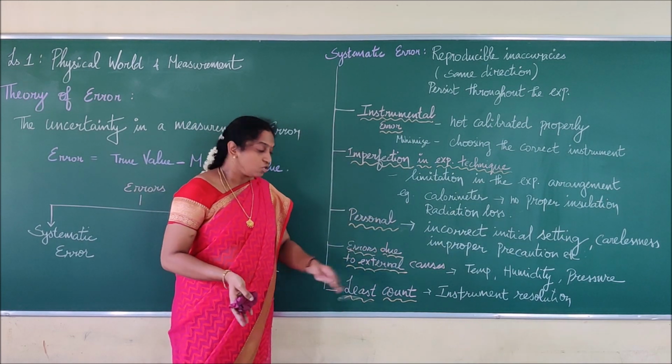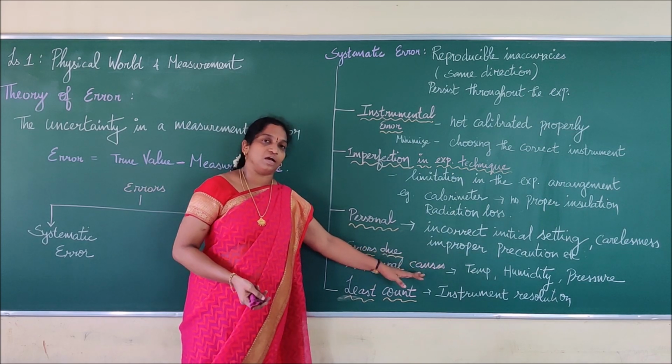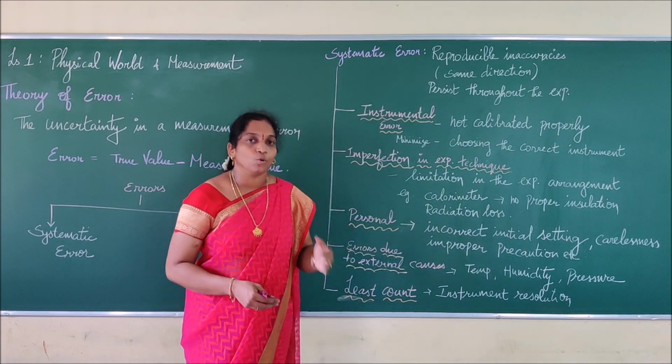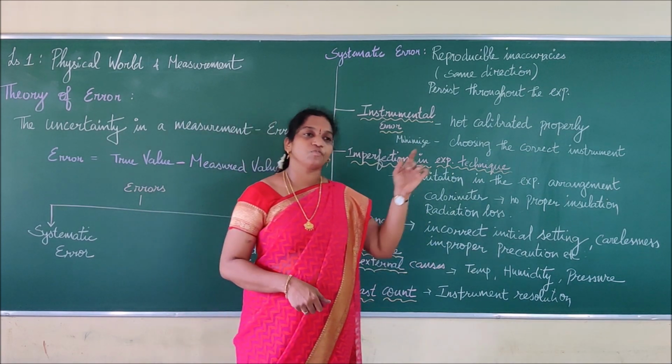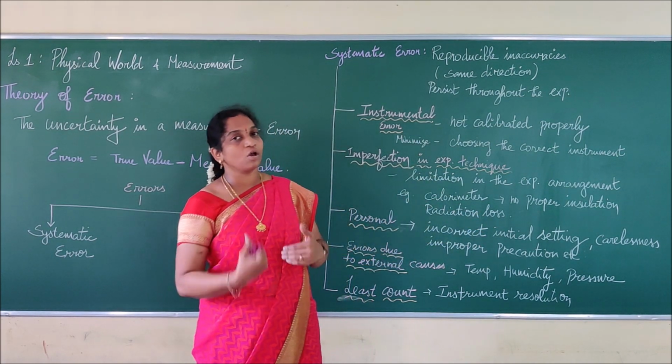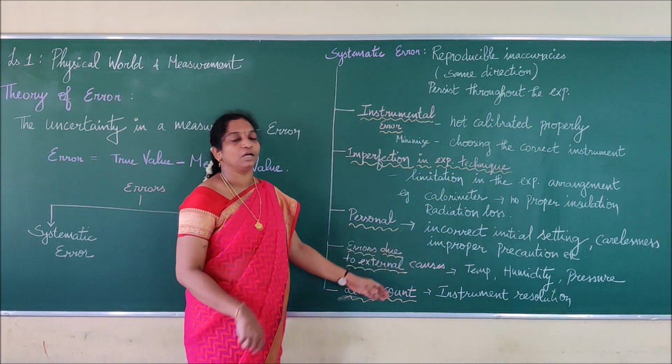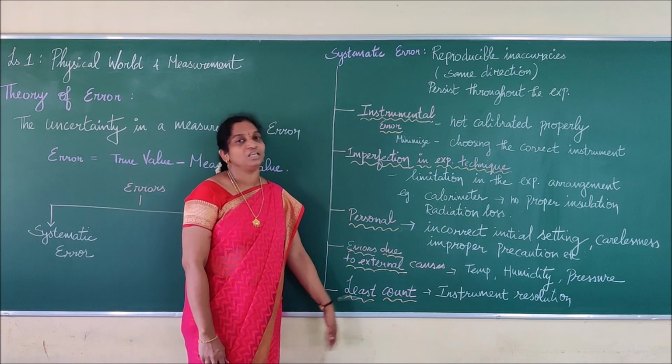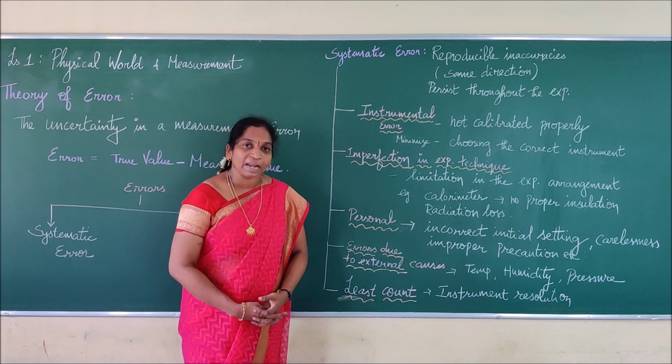This is due to experimental conditions, so errors due to external causes. And the last one is least count. We have to choose proper instruments for a proper reading. By choosing a wrong instrument, automatically we will come under which error? Least count error. Now we will move to random error.